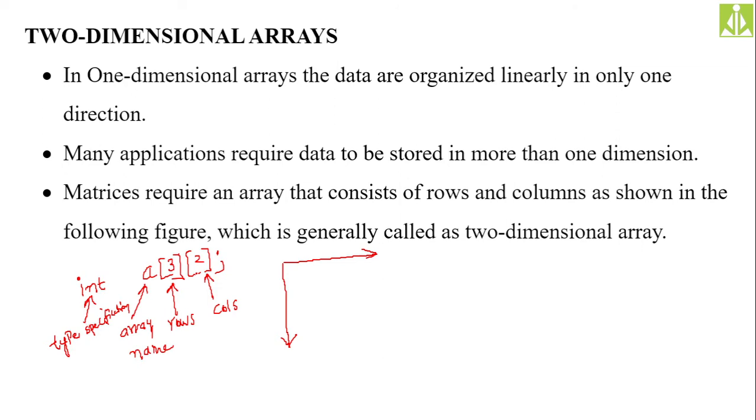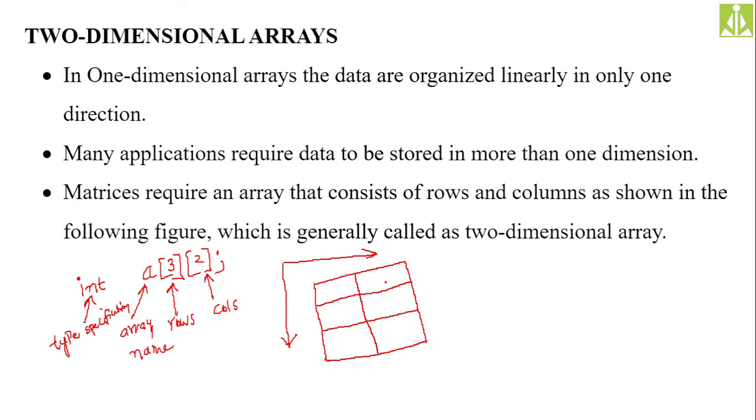So when you do like this, how will the memory be organized for this array to store? A of 3, 2, in the sense it will take 3 rows and 2 columns. So simply take a box kind of thing, because it is a two-dimensional array, so it is going to have elements in both dimensions, rows as well as columns. How many rows? 3 rows. So take 3 rows over here, the first row, second row and third row. Then how many columns? 2 columns. So first column and second column. In this way all the elements will be stored in my 2D array.